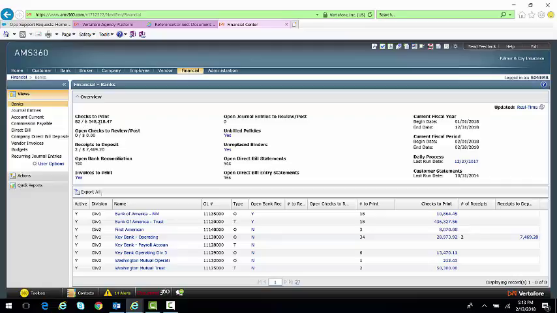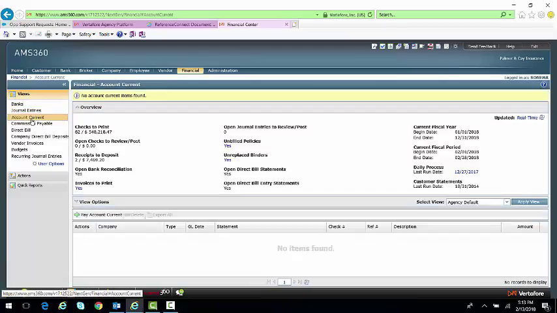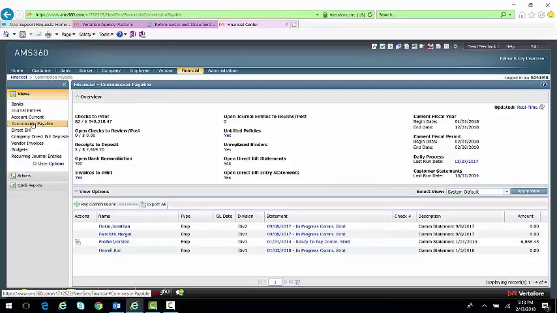So you can see how many checks you have to print, receipts that might be waiting to be deposited, if there's an open bank rec, if there are invoices to print, unbilled policies, open direct bill statements. All of this information is summarized here for you just based on the individual views, so that you could go out and look at any journal entries that are there, any account current statements that you might be working on, commission statements that you might be working on.